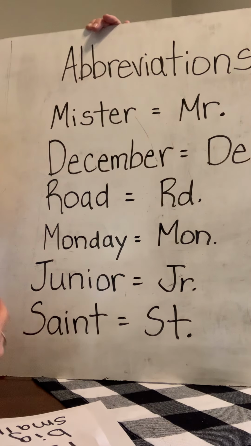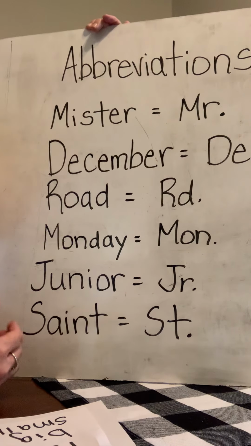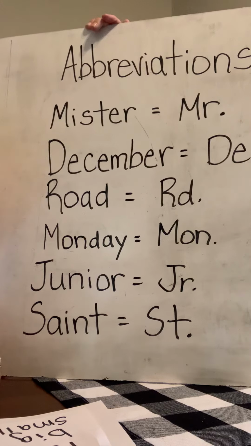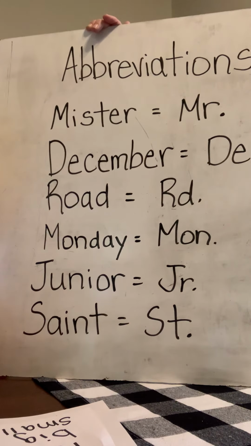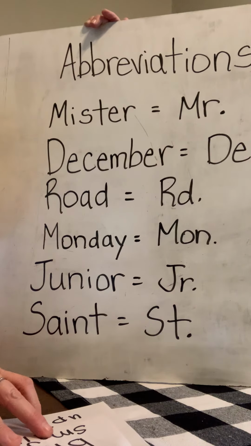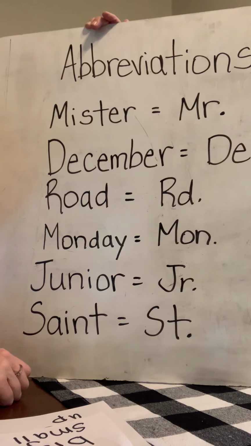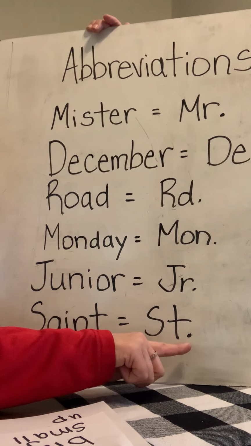Another one is junior. This could be someone's name, sometimes they have their junior if their father has the same name as them, or sometimes you have a junior like in high school or in college. It's the year that you're in school. So junior can be capital J-R period. Another one is the word saint that we talk about a lot, and we know our school is St. Wendell School. Lots of saints that we've talked about, and you can abbreviate that word as capital S-T period.